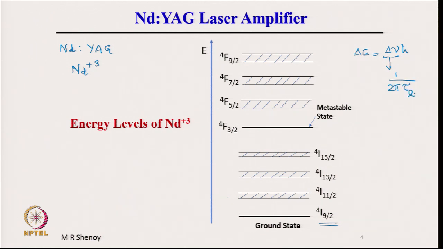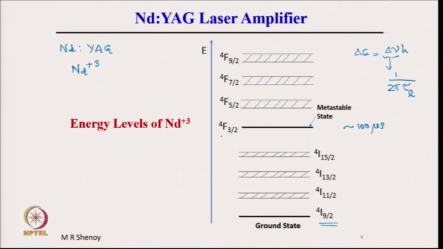Therefore, once the level is broad, it means its lifetime is small. Lifetime is small means delta E is large, and delta E, the spread, is small means the lifetime is large. That is why you see that the metastable state here, 4f 3 by 2, has a relatively large lifetime of hundreds of microseconds. We will see the precise numbers a little later; of the order of hundreds of microseconds is relatively narrow.